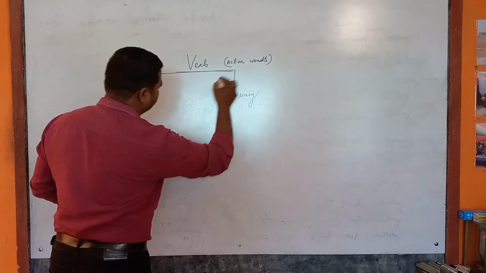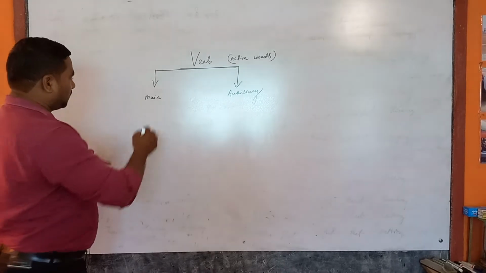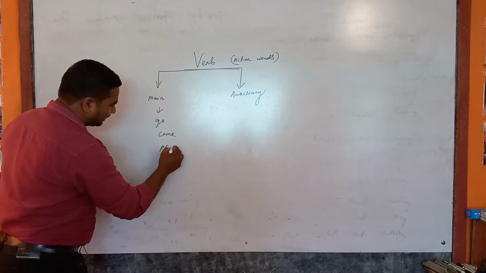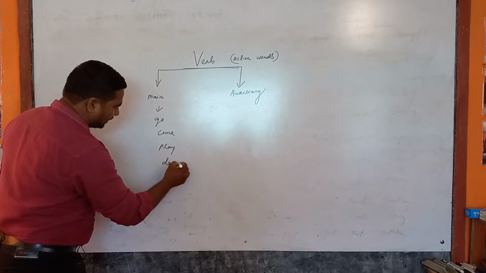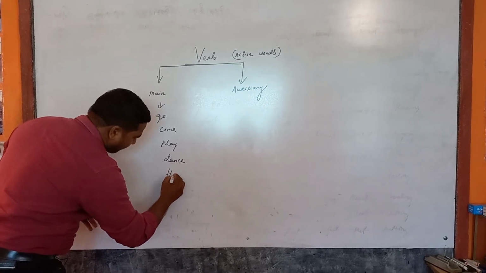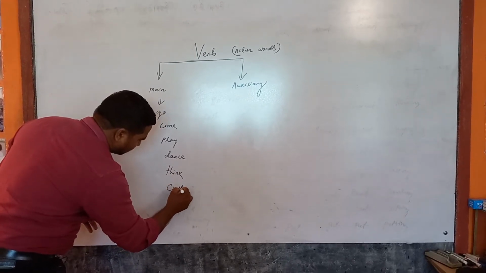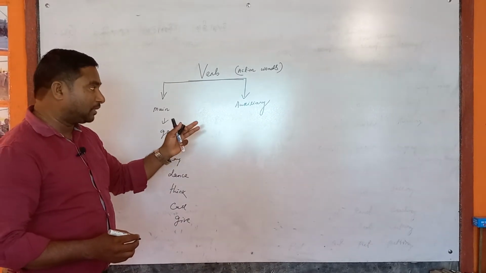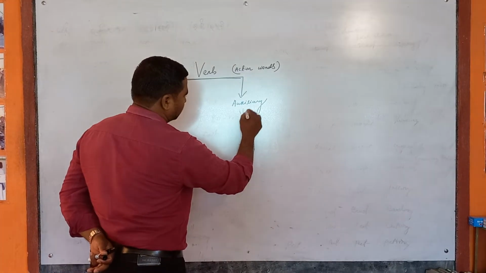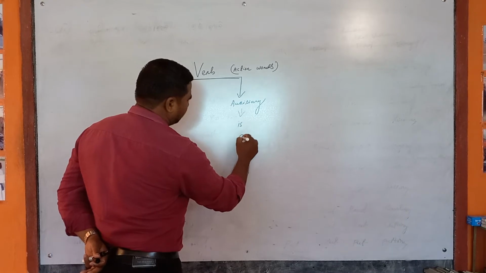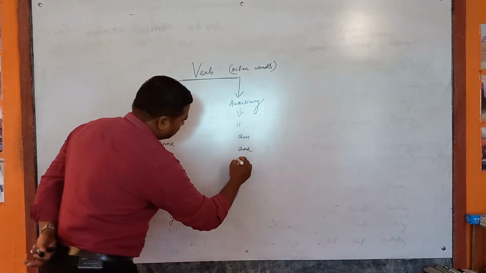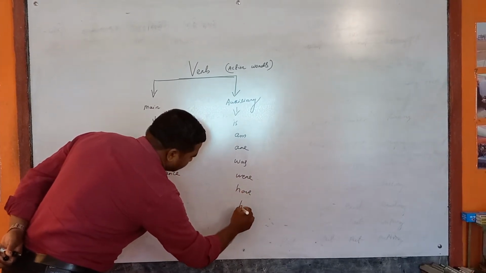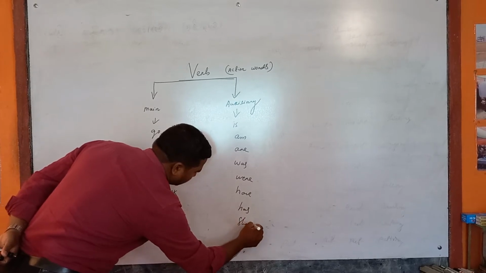This main verb is that go, come, play, and dance, and think, and call, give, etc. And this auxiliary verb is also known as the helping verb, and this verb is known as, that is is, am, and are, and was, then were, then have, then has, then should, etc.